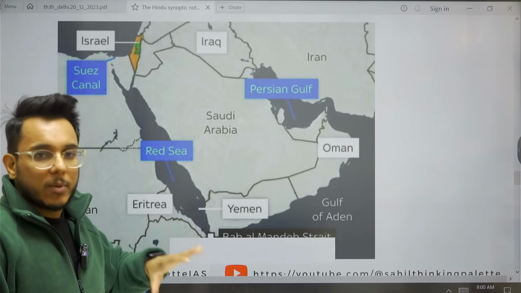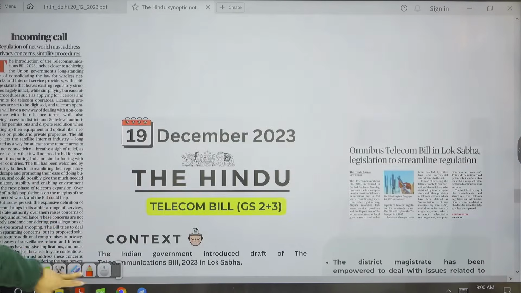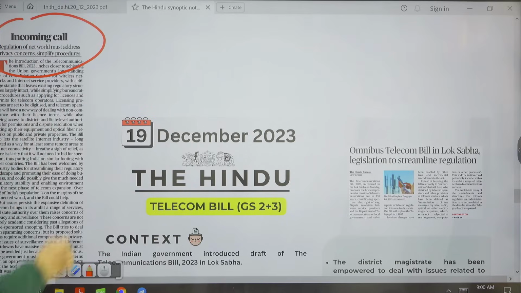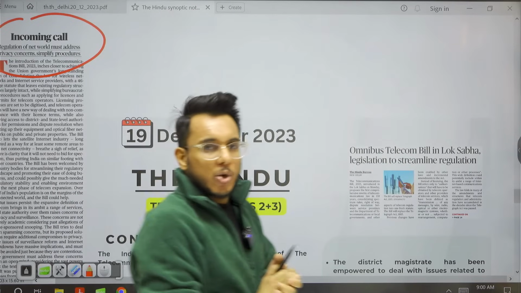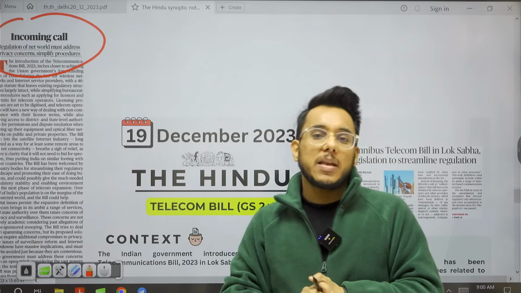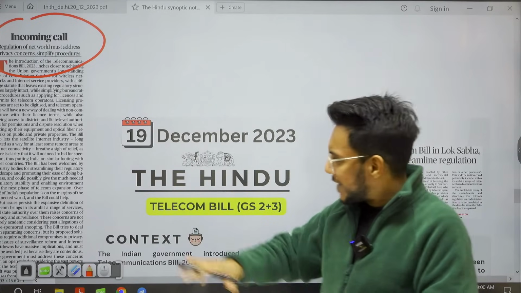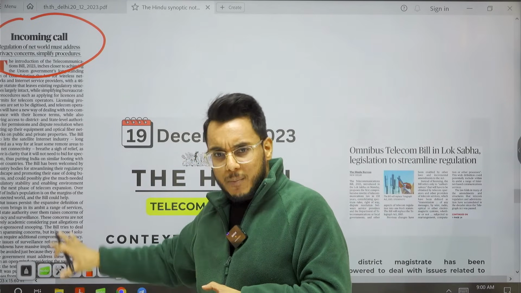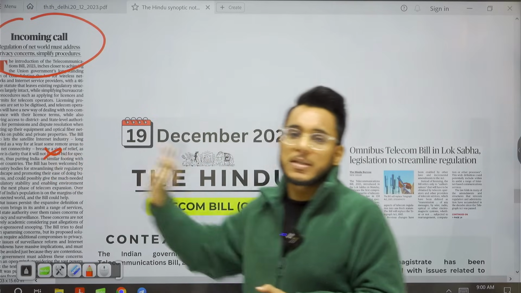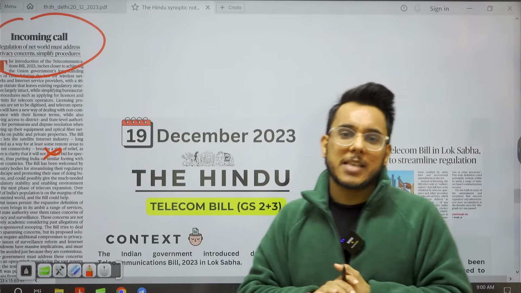So this is, guys, all about this article. Okay, fine. Then, guys, there is one more article in the editorial section, Incoming Call. Now this article is talking about the Telecommunication Bill 2023 that has been brought in Parliament 2 days back. Now, guys, I have read this entire article, but by reading it you will not get much clarity about this Telecommunication Bill. A kind of snippet has just been given.